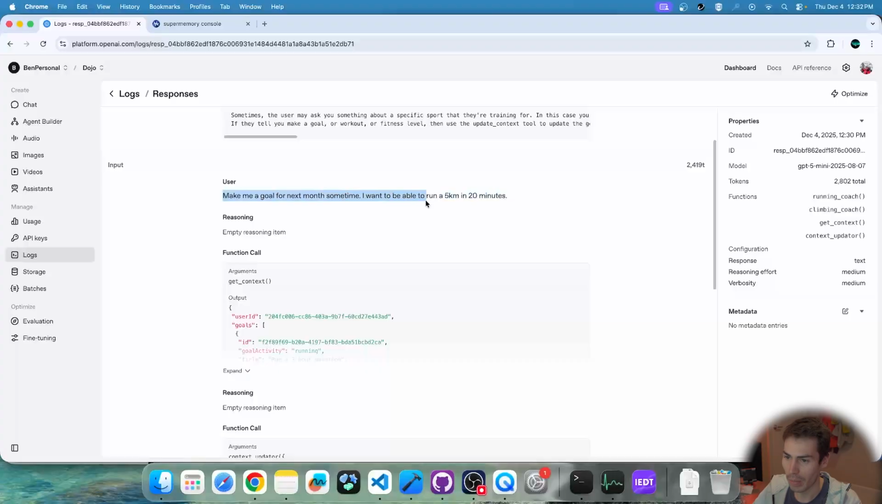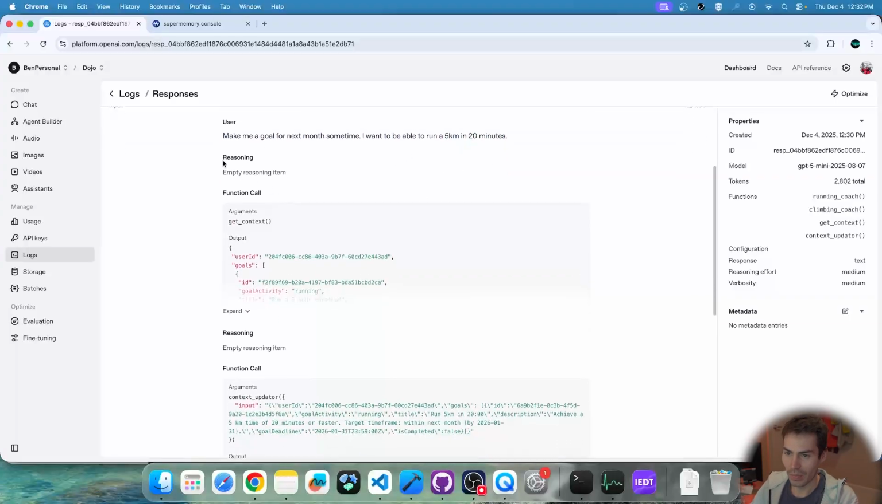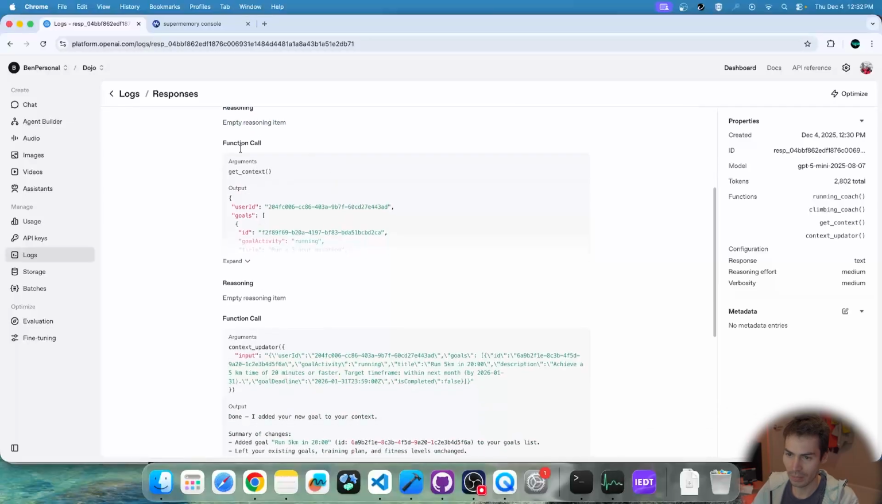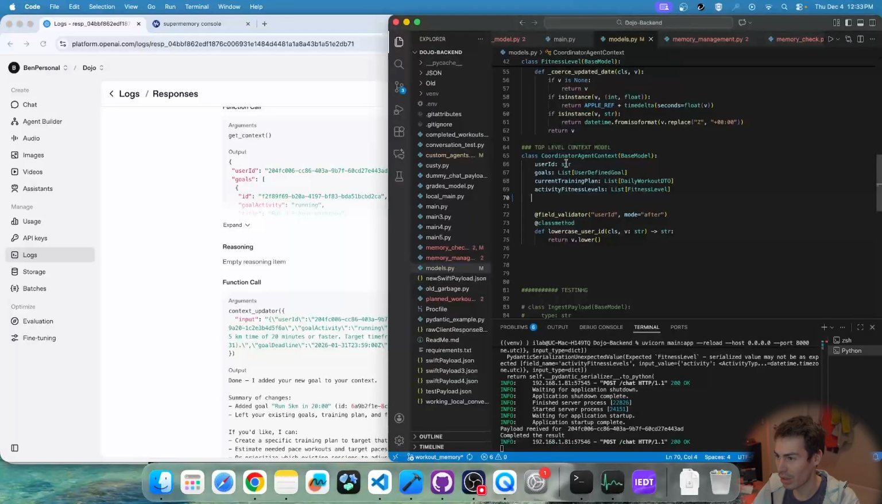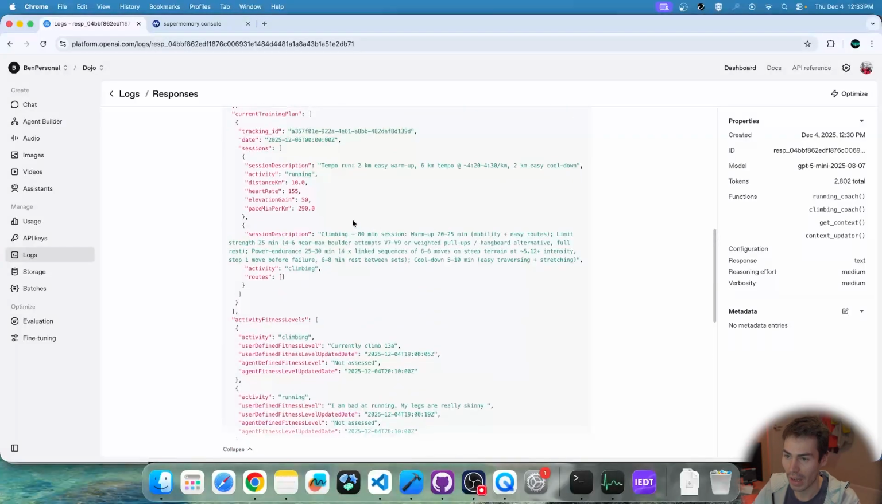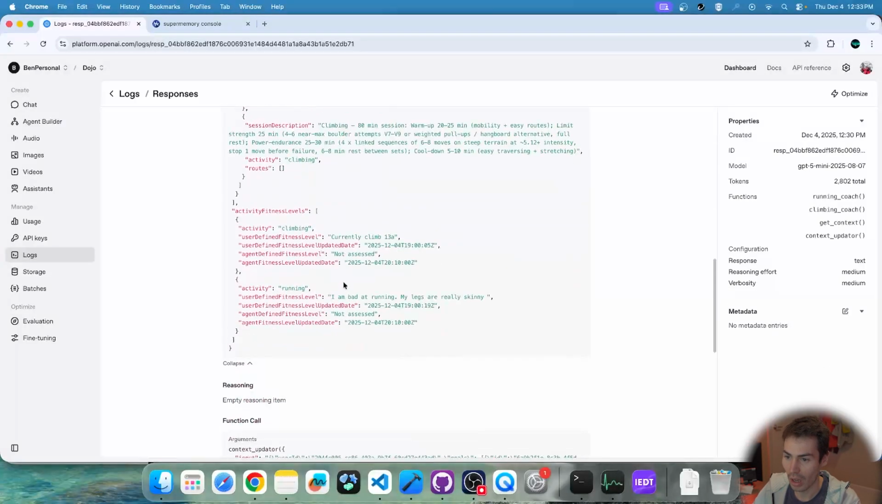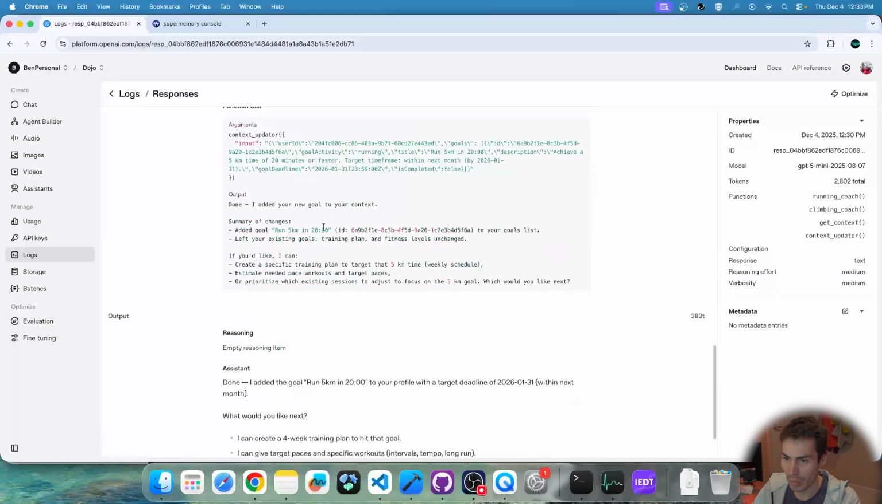So user, make me a goal for next month. Want to be able to run 5K in 20 minutes. So then it does a reasoning loop. Then it decides to call the get context function. So it actually reads the coordinator context, that class that I showed you here. It decides to read all of this, so it knows my fitness levels, my current training plan, and what my goals are. We can see the output from that tool call. So this gets returned to the LLM. Then it reasons a bit more.